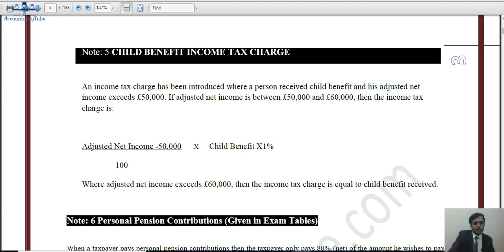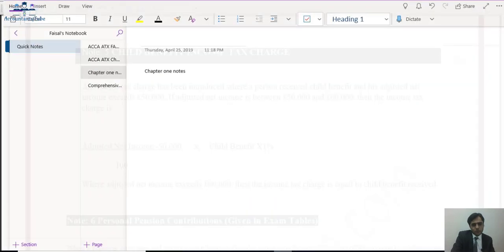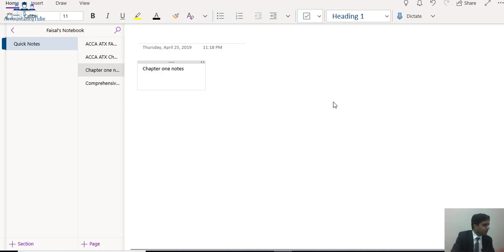Now you might be a little confused on that, so let's do a little example here. With the help of this example, hopefully you should be able to understand this topic in a better way.